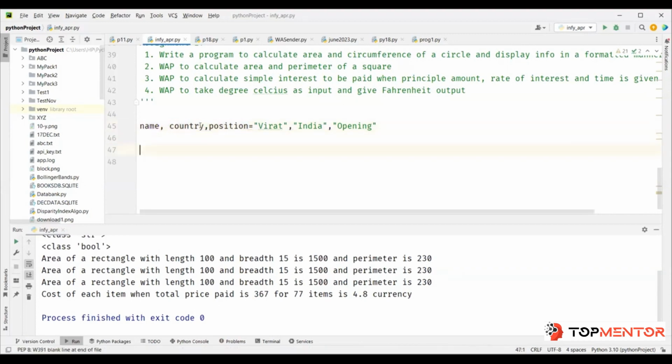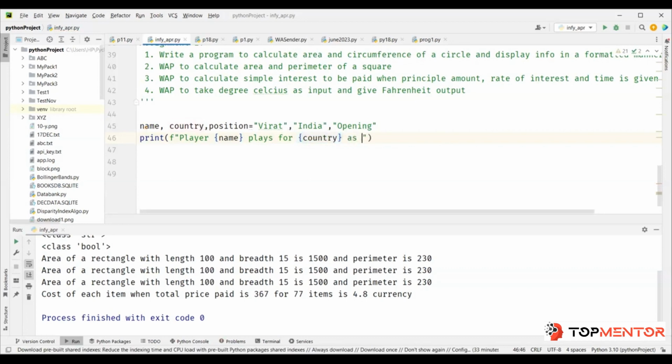I want to give values for each of these three variables. I give name as, let's say, Virat, country as India, and position as, let's say, opening. So variable 1, comma, variable 2, comma, variable 3 equal to value 1, comma, value 2, comma, value 3. So the first value will go to the first variable, the second value to the second variable, the third value to the third variable. Now I want to print something like this. Print F, player, and then I'll have player name, plays for, country. So player Virat plays for India